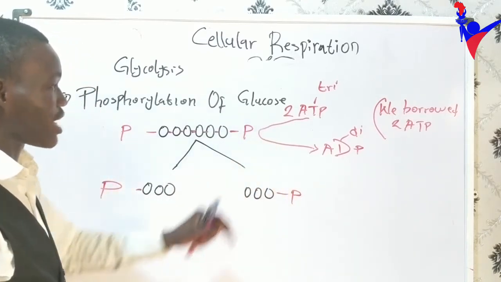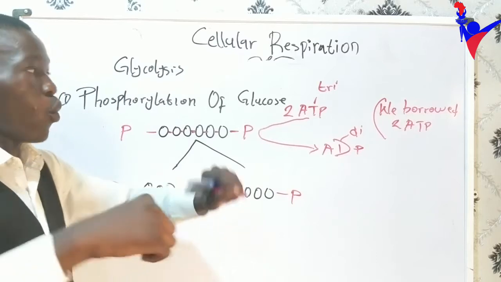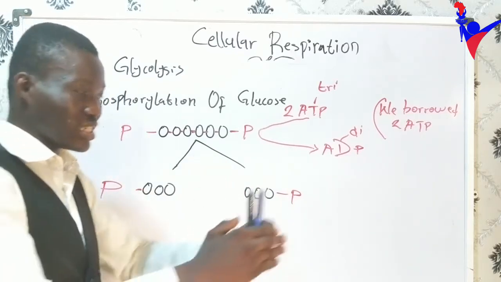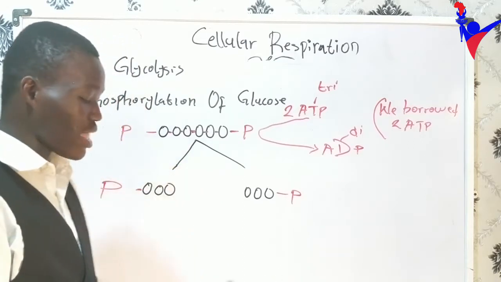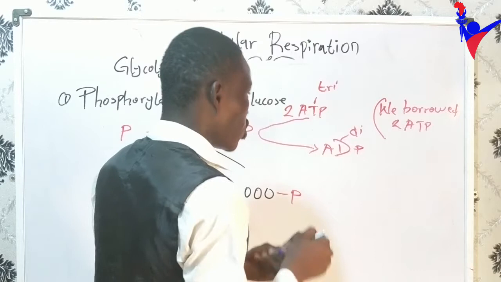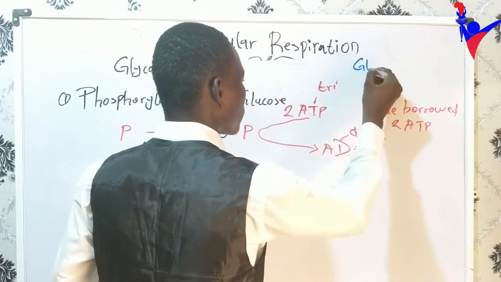The first thing that happened was that glucose itself was first phosphorylated, and we get glucose 6-phosphate. So if you are being asked, the first product in glycolysis is called what? Glucose 6-phosphate.